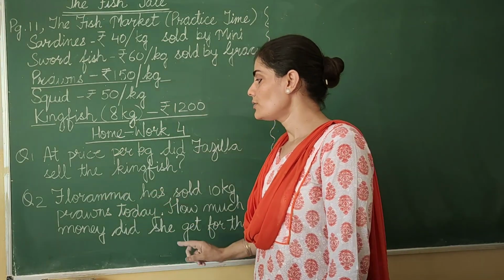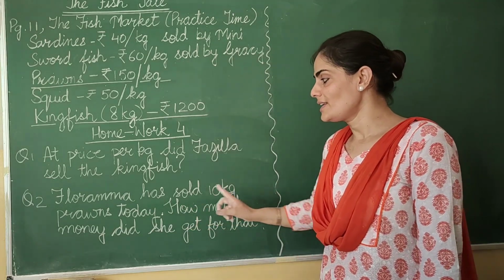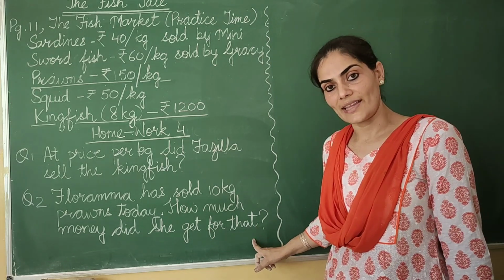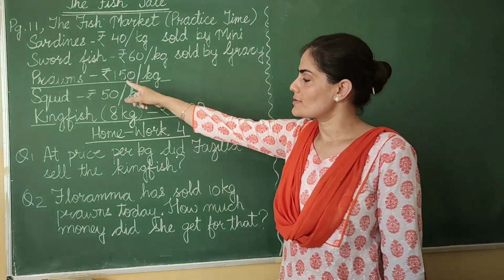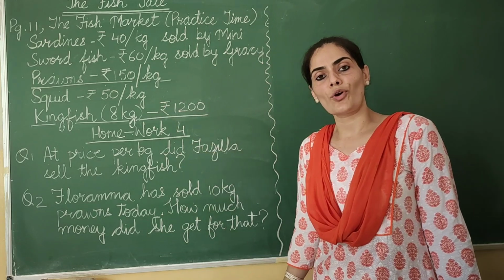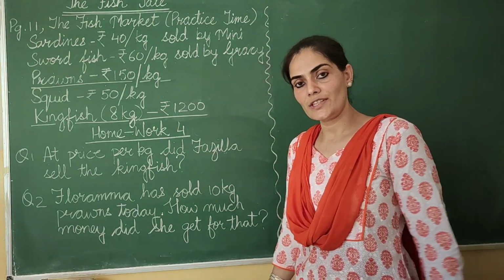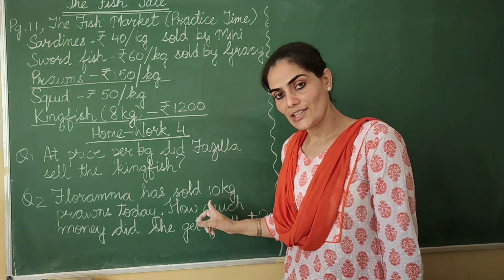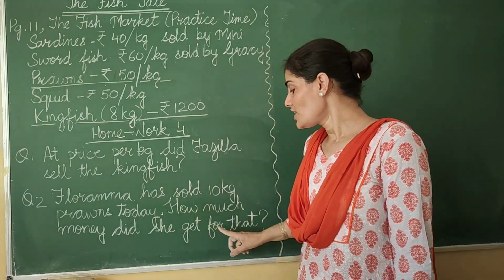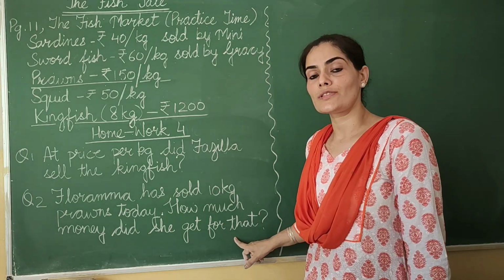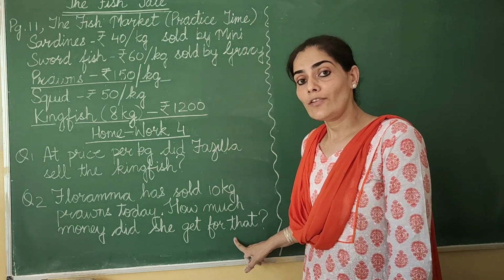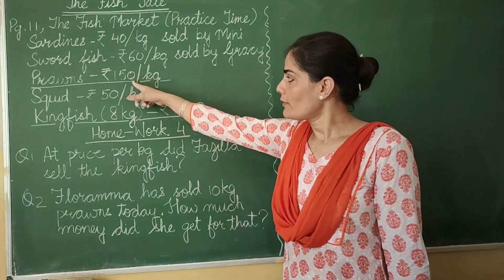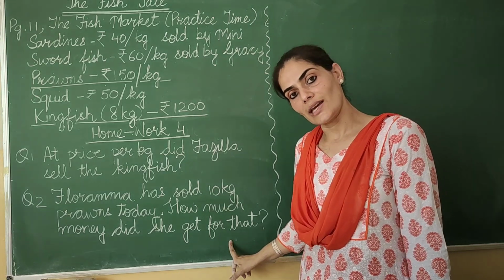Now second question. Florima has sold 10 kg prawns today. How much money did she get for that? What do you know about prawns? Price of 1 kg prawns is rupees 150. Quantity of prawns sold is equal to 10 kg. So, money she got from 10 kg prawns will be more. When we expect the answer in more, what do we do? We multiply. So, 150 will be multiplied by 10. You will get your answer.